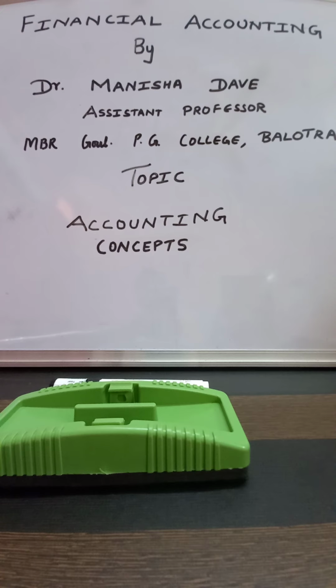Fifth is money measurement concept. Measurement unit is necessary for accounting. Only those transactions and events are recorded in accounting which are capable of being expressed in terms of money. Money is the common measure. The various assets or transactions having different units cannot be properly recorded, so it is necessary to quantify in terms of money.